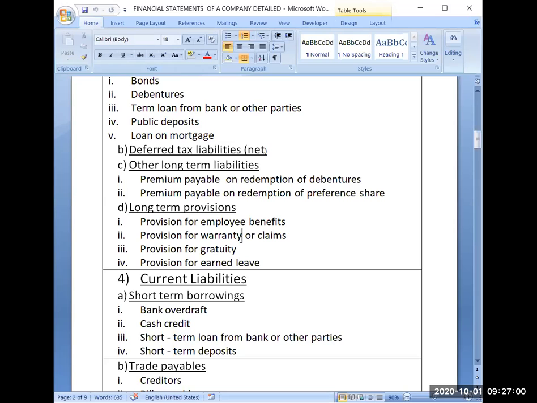Gratuity is a word derived from gratitude, and it means voluntarily. So gratuity means voluntary, it is not compulsory. If an employee is working in your organization for the last 15, 20, 25 years, he has served your organization.